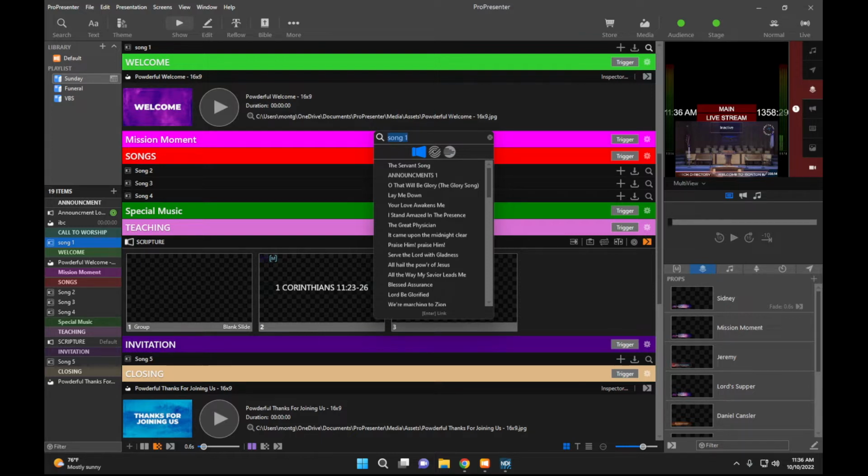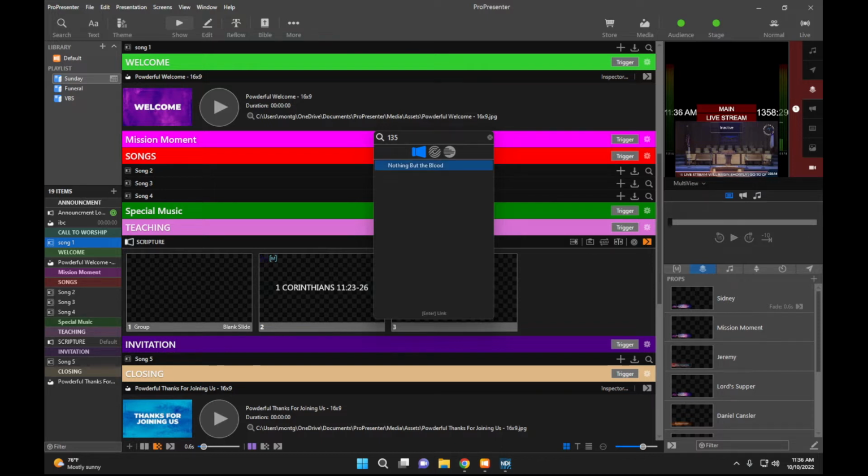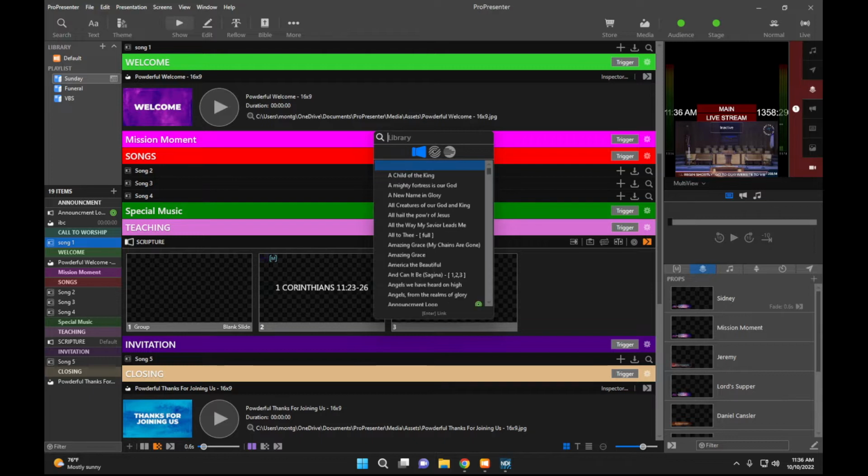So the first song we see here is Nothing But the Blood. There's a couple different ways you can look this up. So the first way is it's number 135. So we're just going to type in 135, and that brings up Nothing But the Blood. If that doesn't work, you can type in Nothing But the Blood, and it'll come up right there. And then if it still doesn't come up, what we can do is search Song Select.